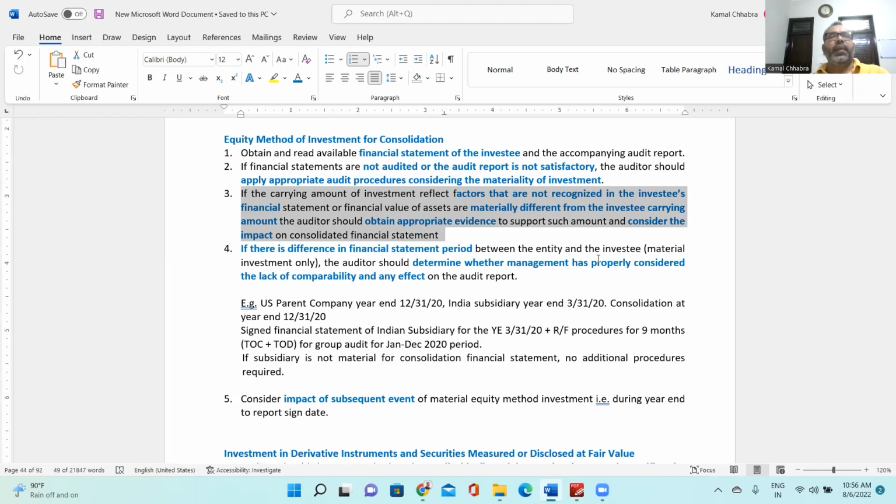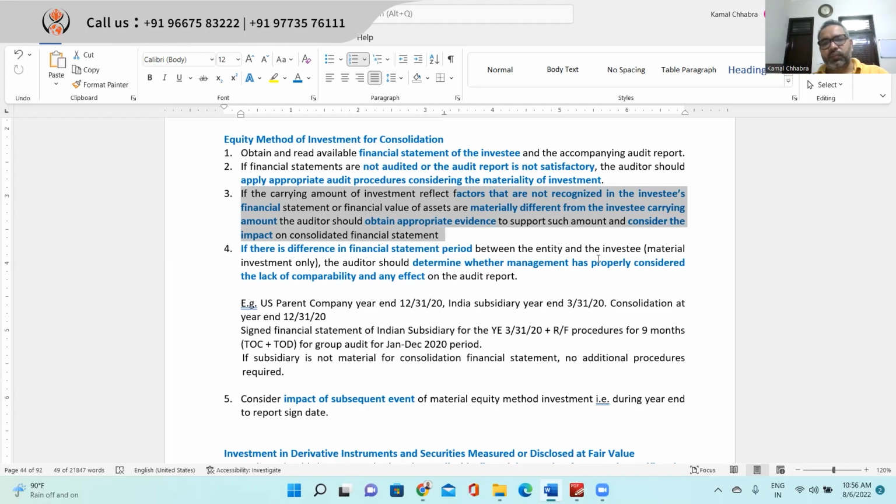So here, if you get to know the fair value of the investee is less than the book value of the investment, in that scenario you will be further investigating and looking at sufficient and appropriate audit evidence to conclude that impairment loss is required, right?